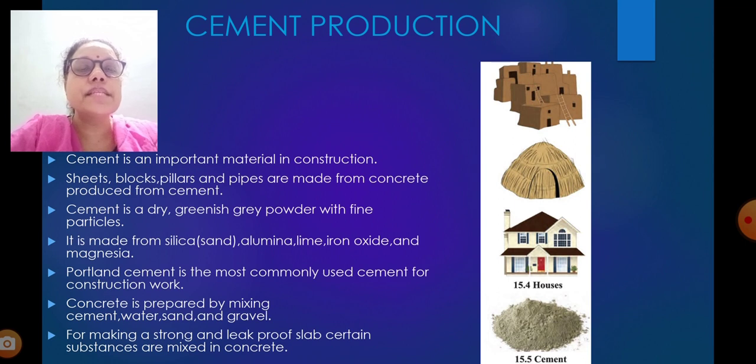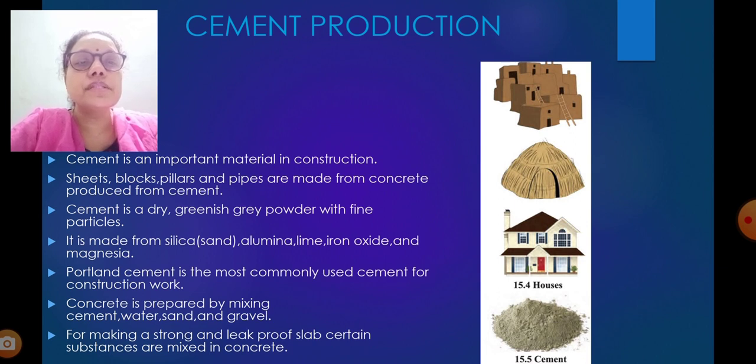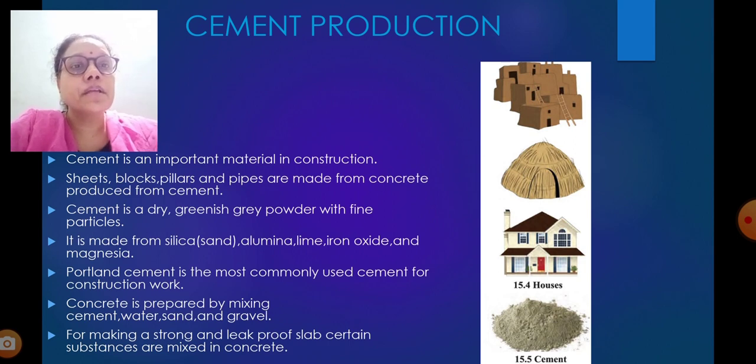It is made from silica, sand, alumina, lime, iron oxide and magnesia. Portland cement is the most commonly used cement for construction work. Concrete is prepared by mixing cement, water, sand and gravel. For making a strong and leak-proof slab, certain substances are mixed in concrete. In buildings, the roof is mostly concreting.